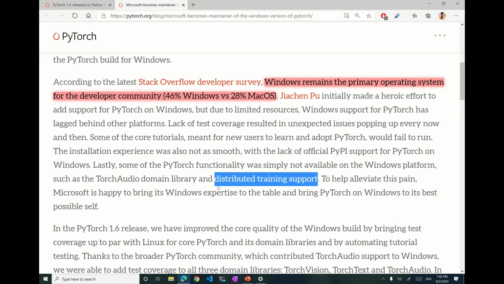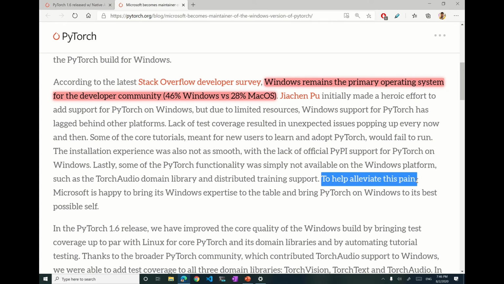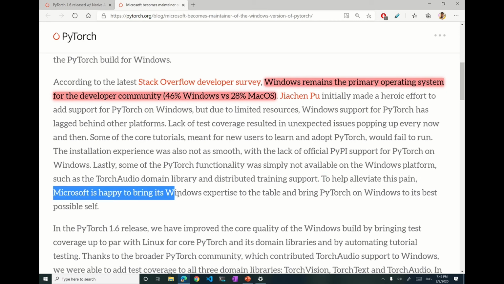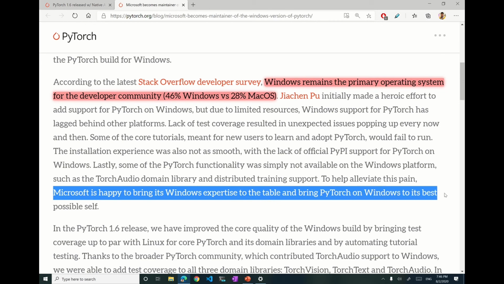Distributed training support was not available for Windows, so you can only train using one GPU or one process if you are using Windows. To help alleviate this pain, Microsoft is happy to bring its Windows expertise to the table and bring PyTorch on Windows to its best possible self. So this is good news for all the Windows developers or data scientists working on Windows now.